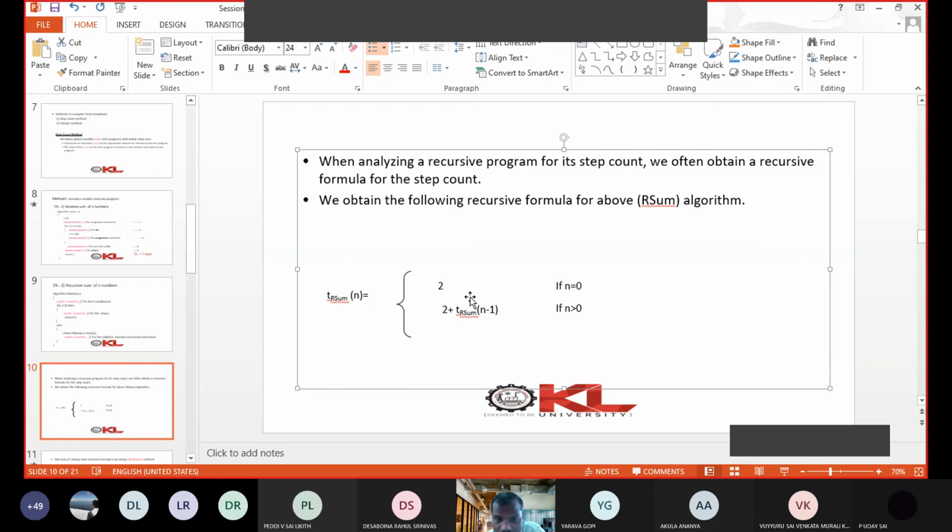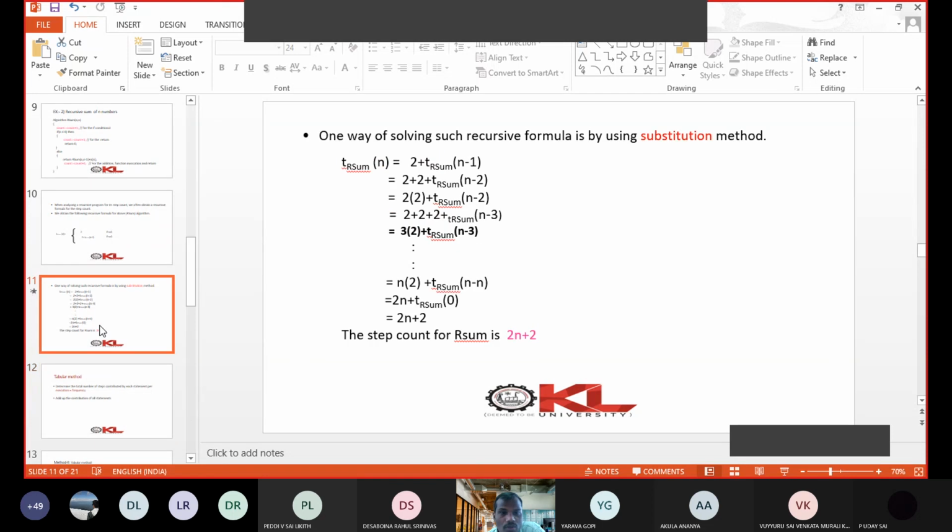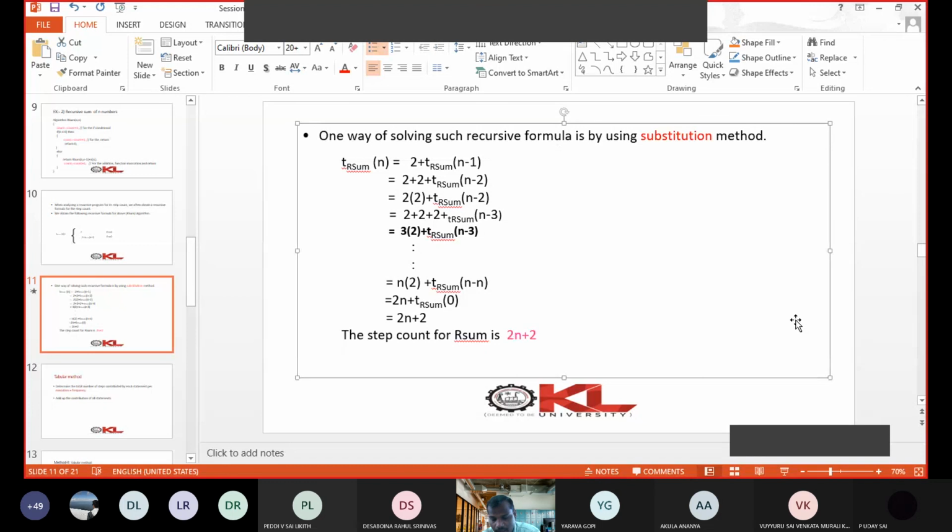Now the number of steps is in terms of n minus 1. So these recursive equations are solved by using the substitution method. Finally, we are getting the number of steps as 2n plus 2. Okay. So this we will see in the next class.